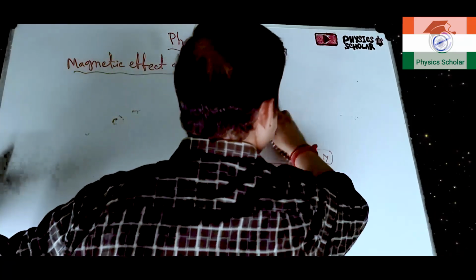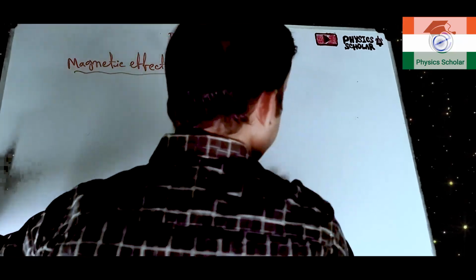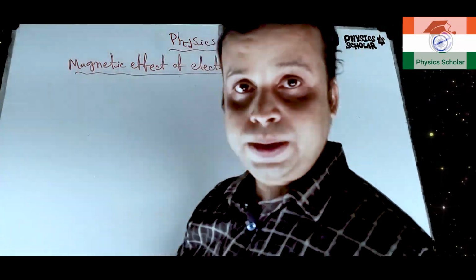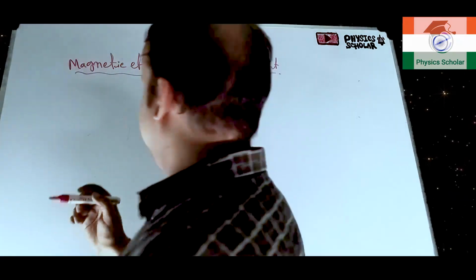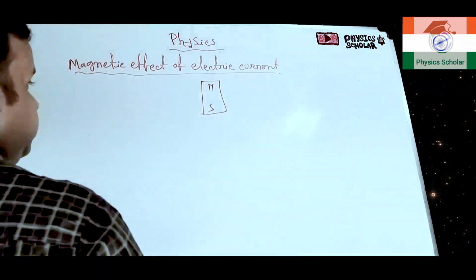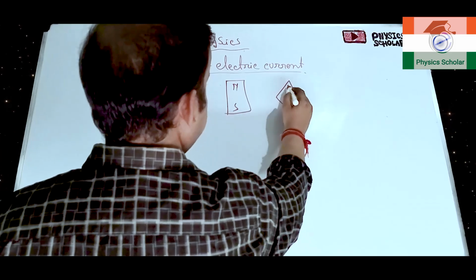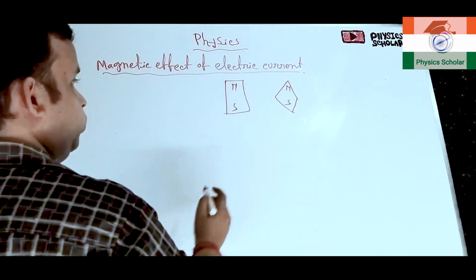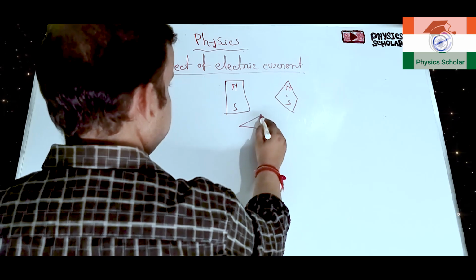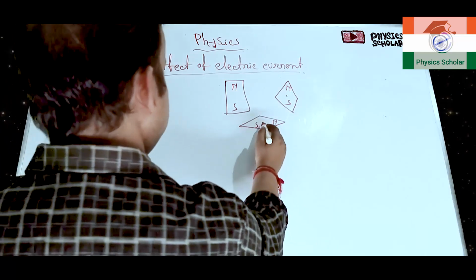For your information I am giving this. What I told in point number B, that if a magnet is suspended, suppose a bar magnet, bar magnet means rod shaped magnet. Clear? So it is a bar magnet. Magnetic needle means this type, this shape. This shape is known as a magnetic needle, which, if we have a stand, can rotate. Suppose it is north pole, it is south pole, it can rotate. So this is known as the magnetic needle.